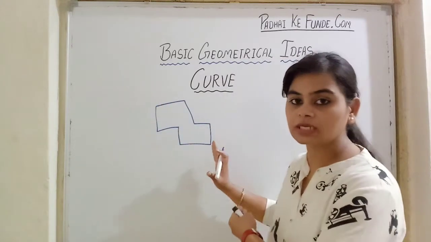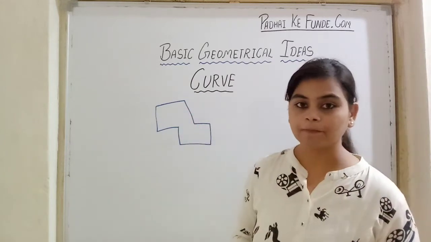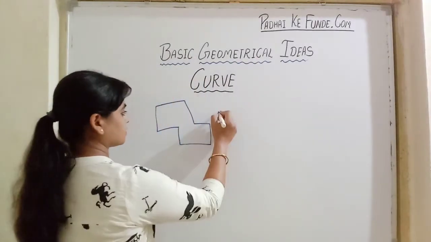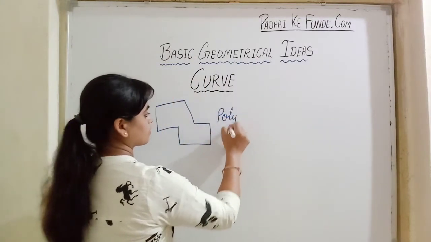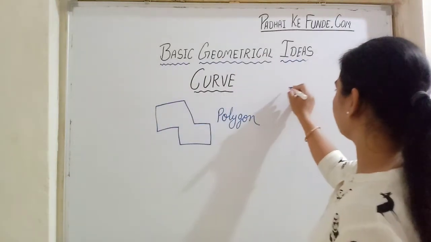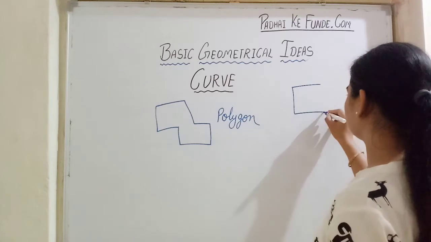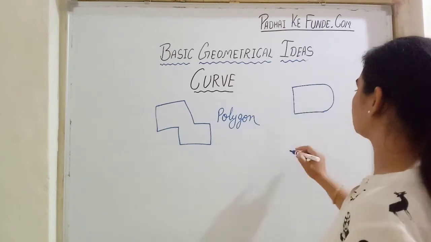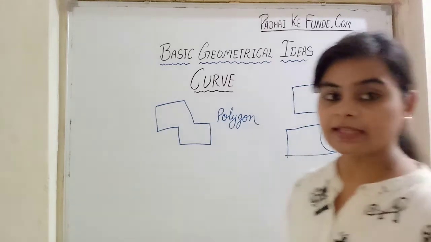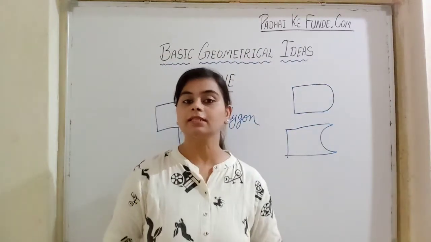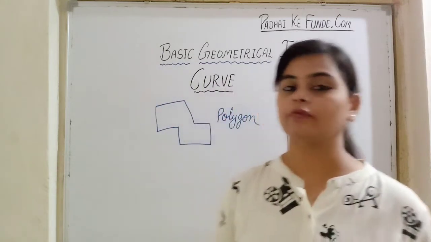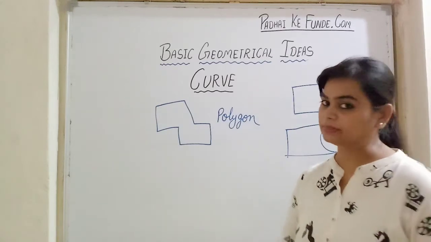Only line segments are used to make this figure. Such kind of figures are called polygons. And if we have a number of line segments in a figure, but any one or two are curved, like this, then it will be called a curve only. It will not be considered a polygon, because a polygon is a closed figure made up of line segments only.